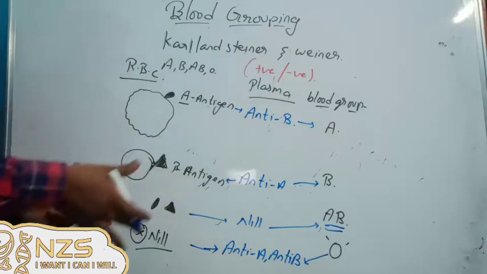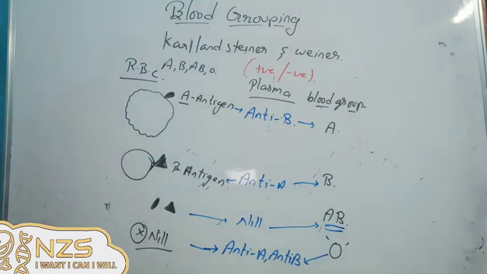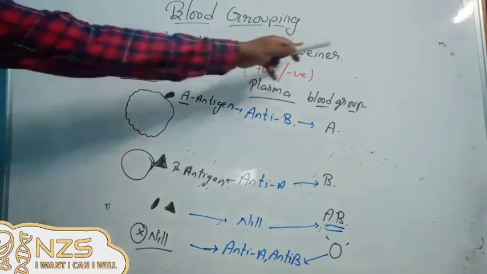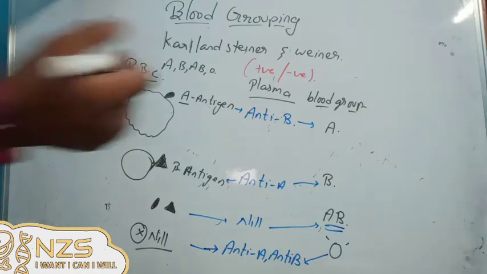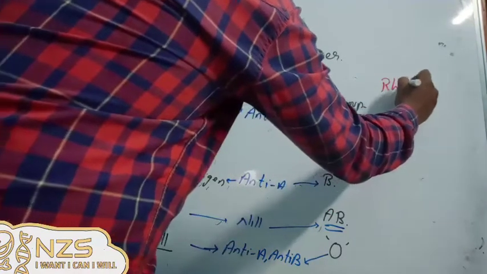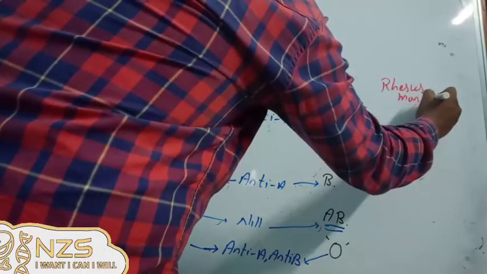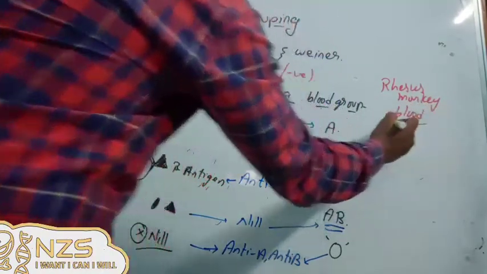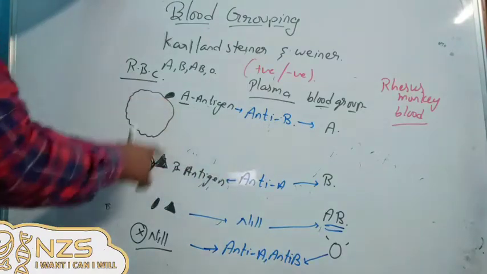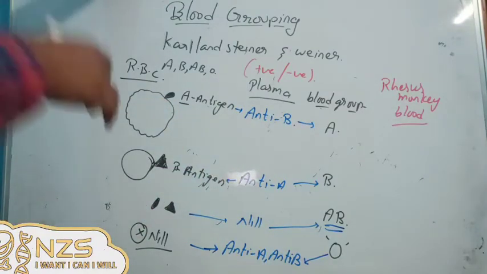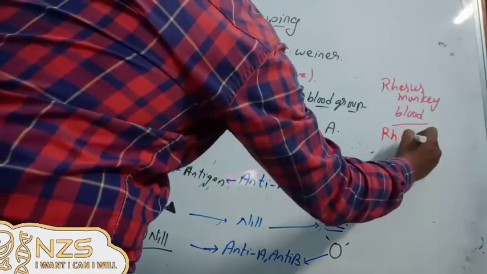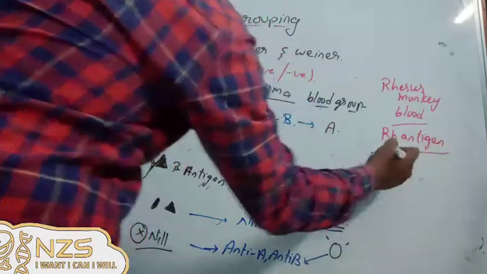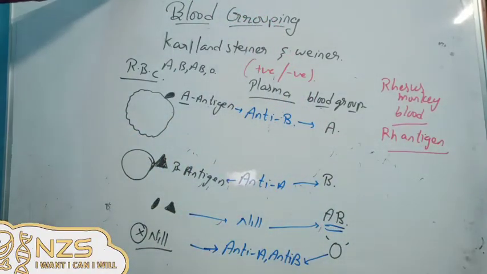Now this is the actual primary conclusion of Karl Landsteiner. But what happened is, along with Wiener, as I have said, when they were observing the rhesus monkey blood, they observed an antigen which was very different in structure from these two. So they called it the RH antigen, because it was not A and it was not B.